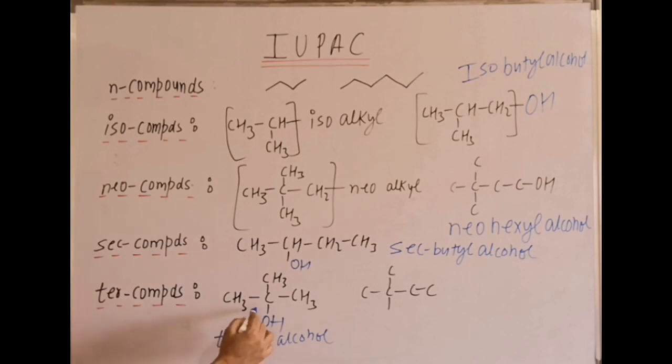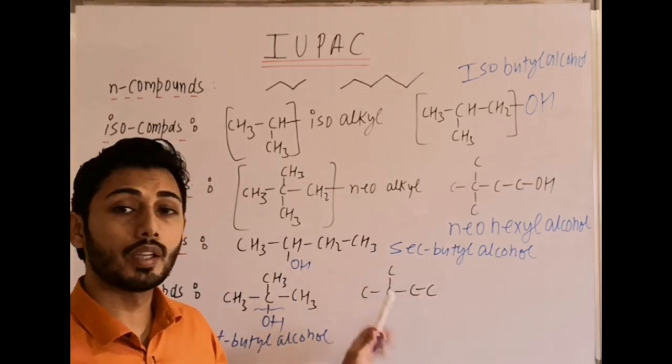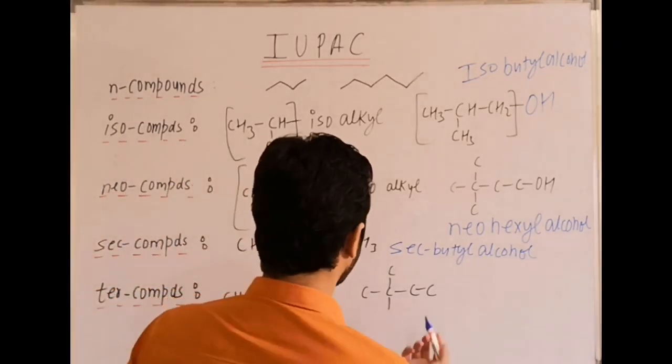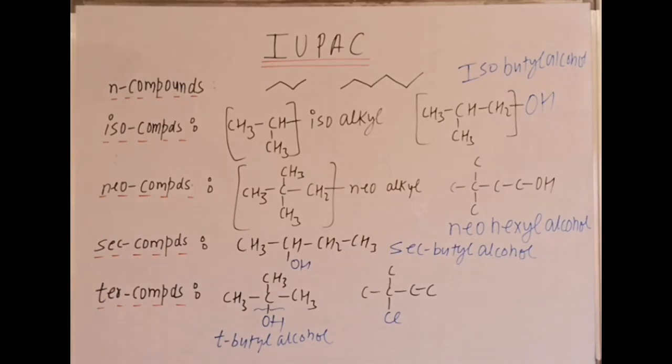Clear? So till this point it is the tertiary butyl group. Any group if present should be on the tertiary carbon. Here how many carbons? 1, 2, 3, 4, 5. It is tertiary pentyl, and if I mention Cl there, it is termed tertiary pentyl chloride. Clear? So these are some common terms which can be used directly in questions. Then we should be able to write the structure of the compound.